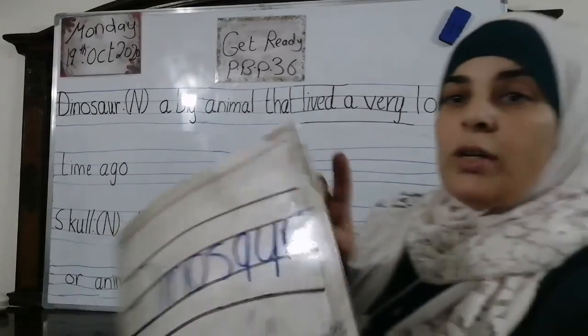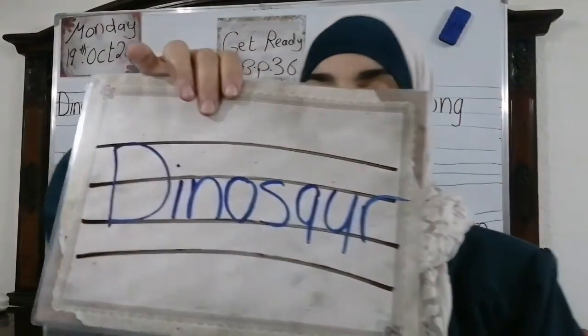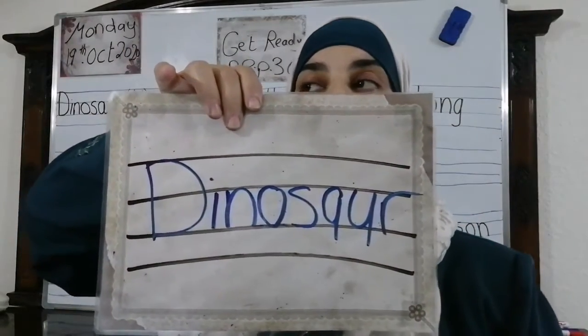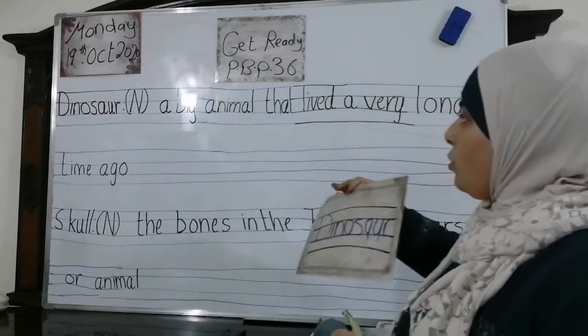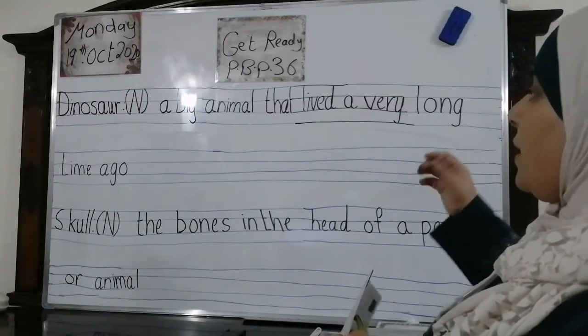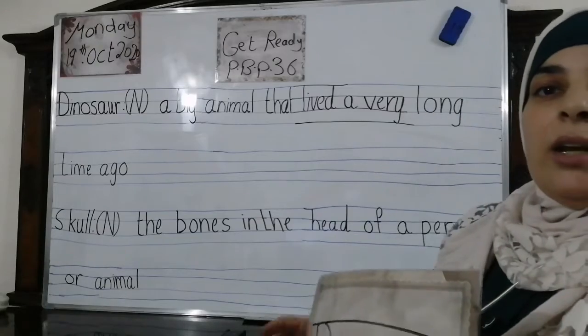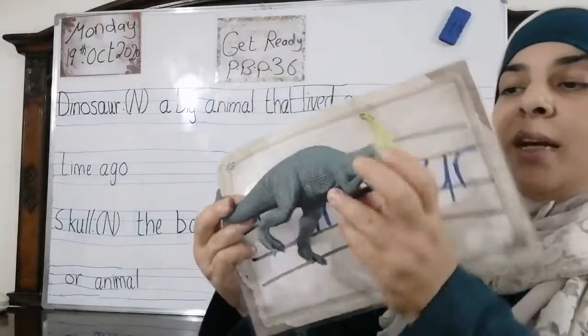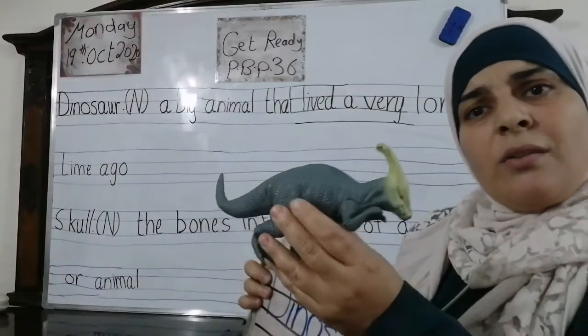This is dinosaur. Look at me. This is the dinosaur, and this is the word. Again, what is dinosaur? A big animal that lived a very long time ago. This is the dinosaur we are talking about. Look at him. Do we have dinosaurs now?